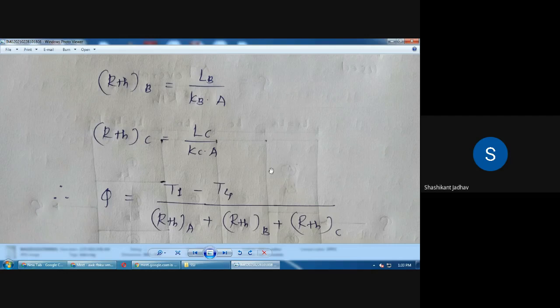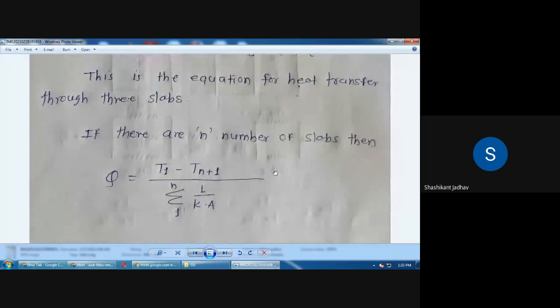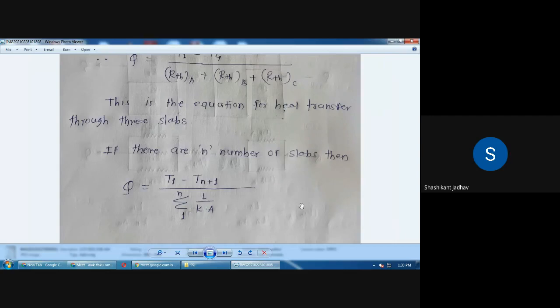Okay, and at the denominator what will happen? At the denominator, summation of L by K changes from 1 to n. Okay, so write down this. This is the equation for heat transfer through 3 slabs, and then if there are n number of slabs, Q is equal to T1 minus Tn plus 1 divided by, as many plates as there are, that many thermal resistances there will be. If n plates are there, then summation is changing from 1 to n of L by K. So if there are n slabs, there will be n number of thermal resistances.